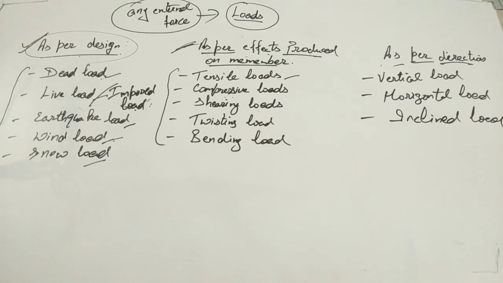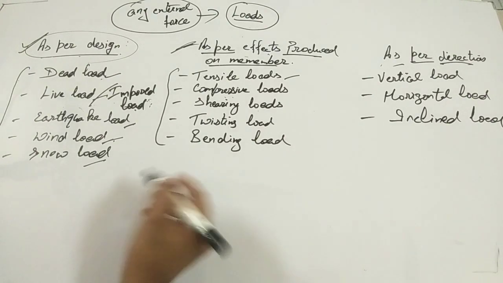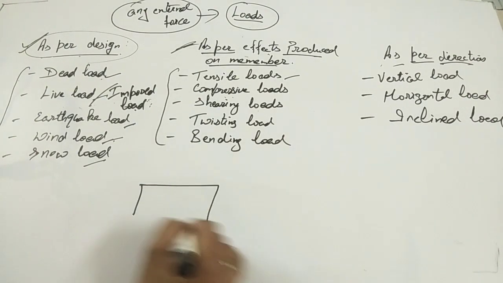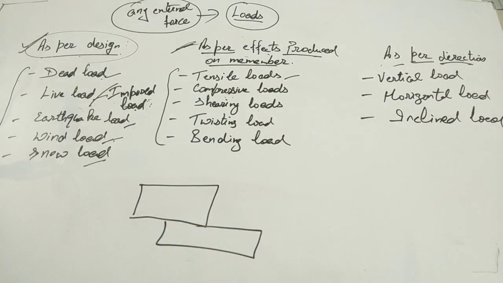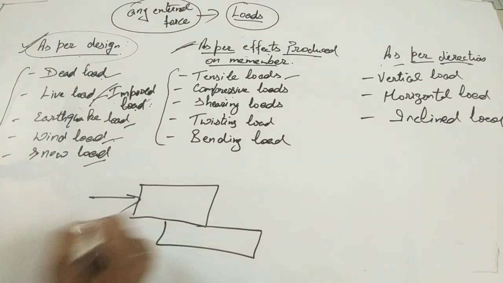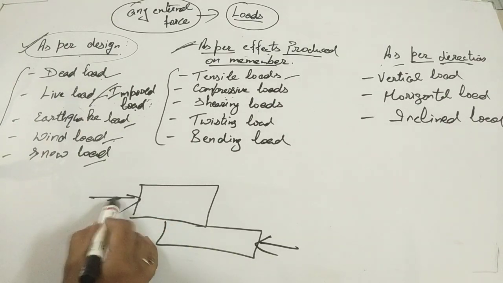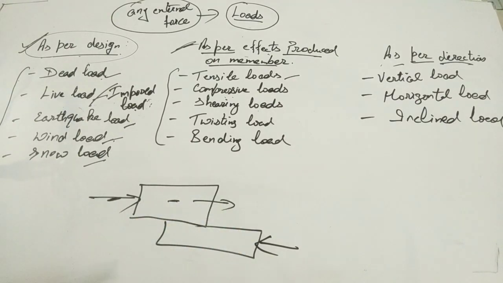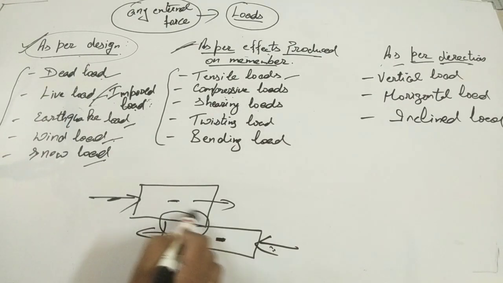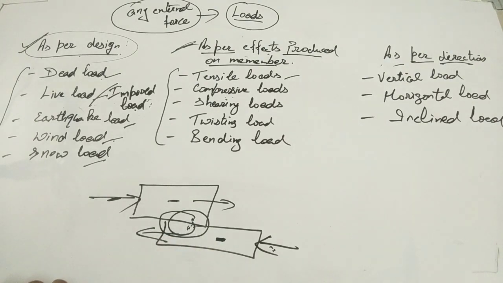Clear, guys? Try to understand with the diagram. Suppose there are two plates, this one and this one. One force acts here on the first plate towards the surface of the body, and a second force acts on the second plate towards the surface of the body, and both forces are opposite to each other. So what will be the action? This force will try to move this body this side, and this force will try to move this plate or body to this side. It means there will be some shearing in the common surface of the plates, known as shear load.